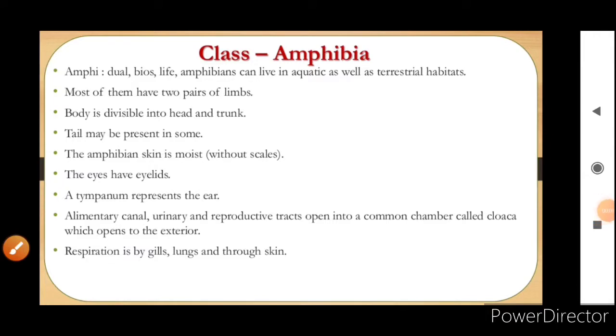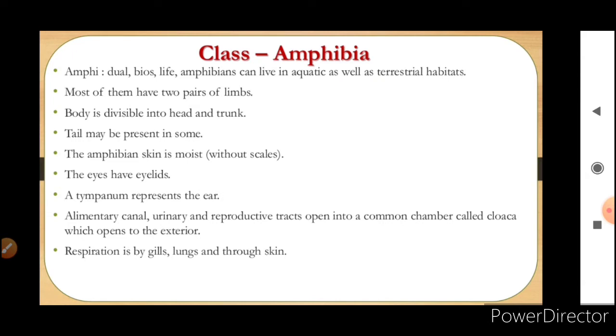Now we come to the class Amphibia. Amphi means dual, bios, life. Amphibians can live in aquatic as well as terrestrial habitats. As we studied in the third chapter, bryophytes are also amphibians of the plant kingdom. So the animal kingdom also has the class Amphibia. Now all of these, Amphibia, Reptilia, Aves and Mammalia, come under the superclass Tetrapoda.